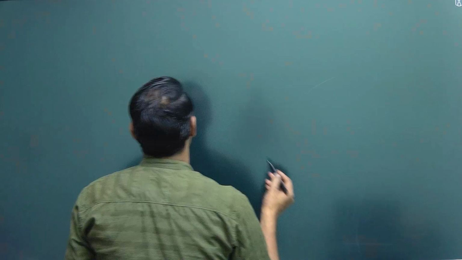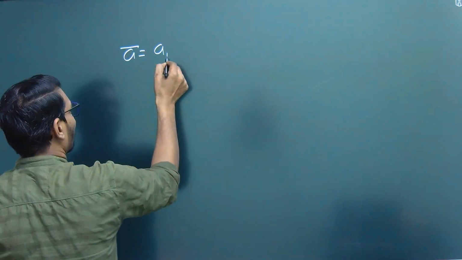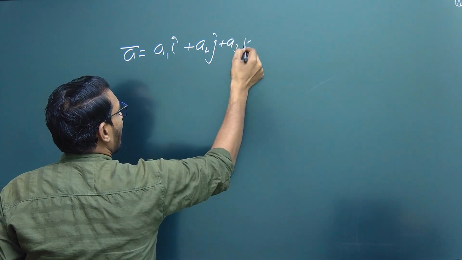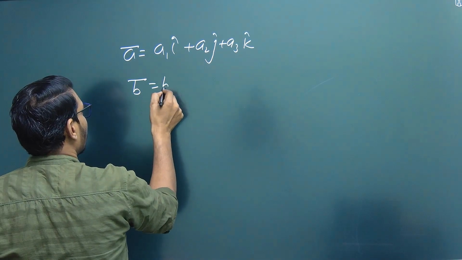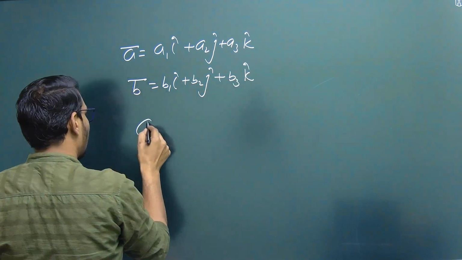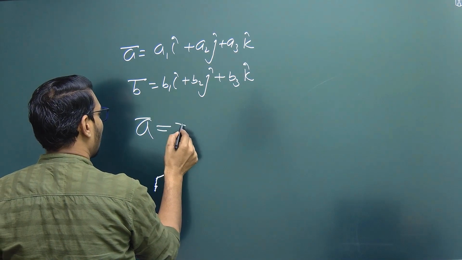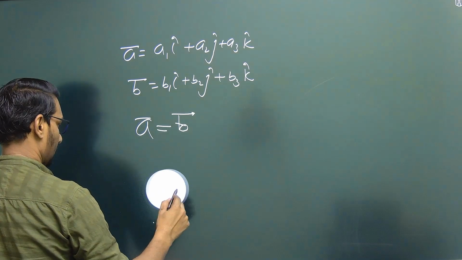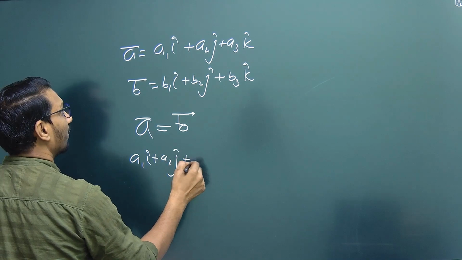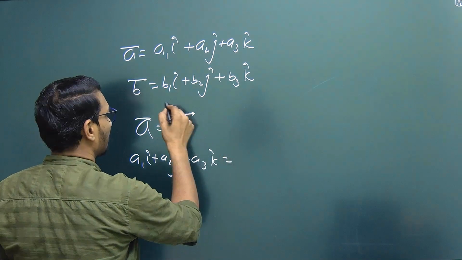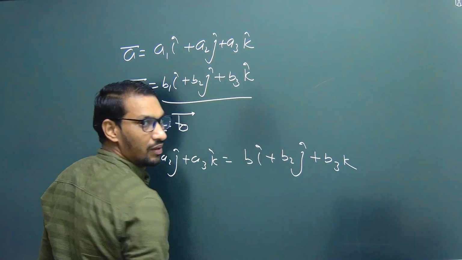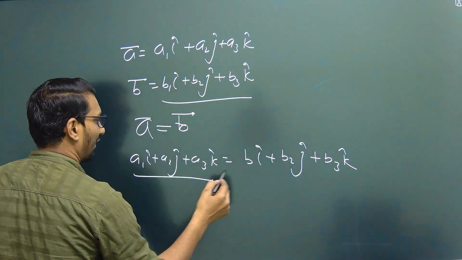And suppose two vectors are in component form, suppose vector A is a1 I cap, a2 j cap, a3 k cap, and vector B is b1 I cap, b2 j cap, and b3 k cap, and we say that vector A is equal to vector B. And we say that these two vectors are equal.